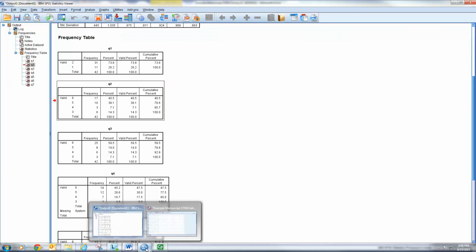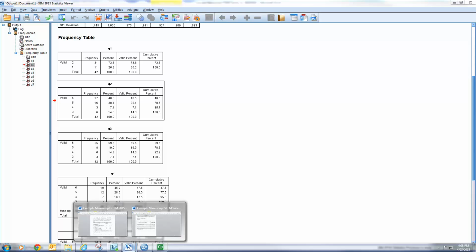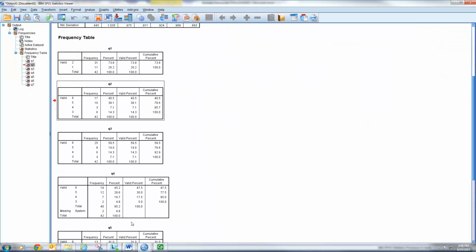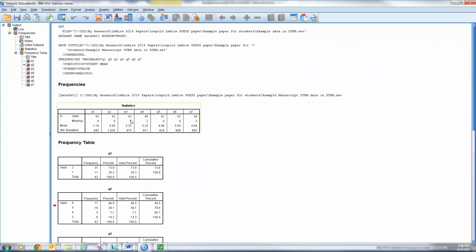So I'm going to come to my table 1, and I need to type in 85.7 right here, and I've already done that. The next thing I want to do is put the mean and the standard deviation for this question number 2. So I can go back to my output, and that was up here when I asked for the mean and standard deviation.